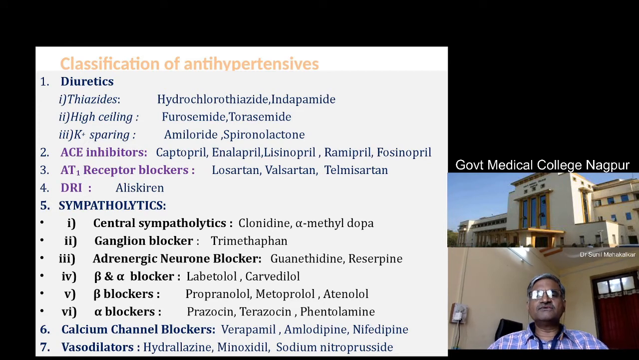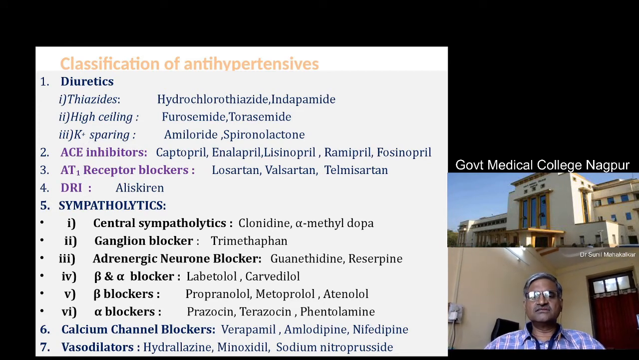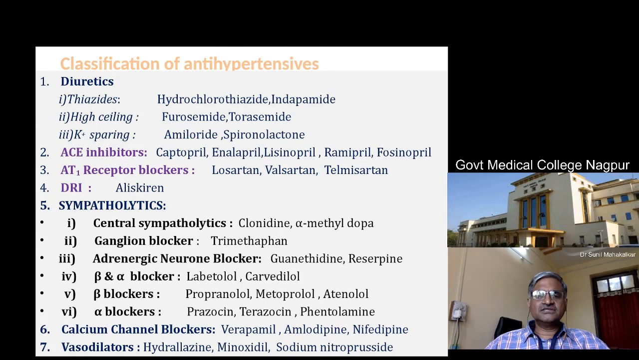And then there is a group of vasodilators like hydralazine, minoxidil, sodium nitroprusside. These were popular earlier, but nowadays they are used as per the cases. Sodium nitroprusside is used in severe hypertension. So this is the classification of antihypertensive drugs.